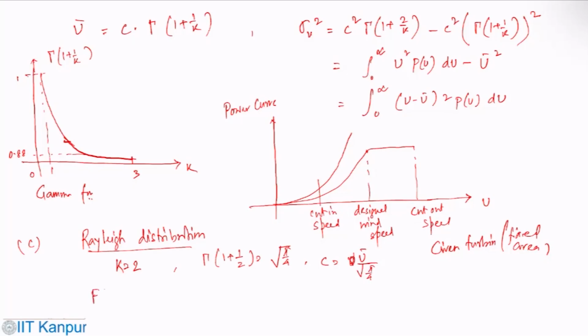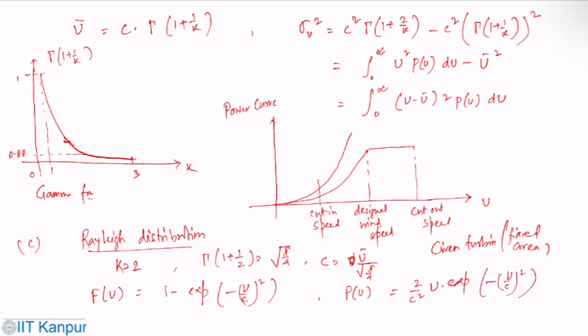Here you have F of u equals 1 minus exponential of minus (u by c) squared, and you have p of u equals (2 u by c squared) times exponential of minus (u by c) squared. The Rayleigh distribution is a special case of the Weibull distribution with kappa equal to 2.